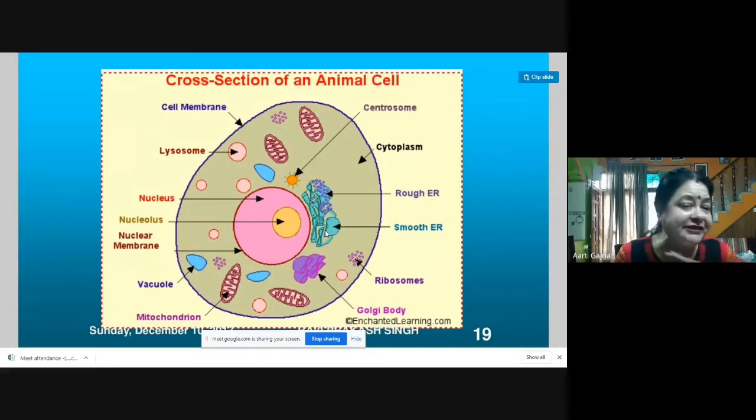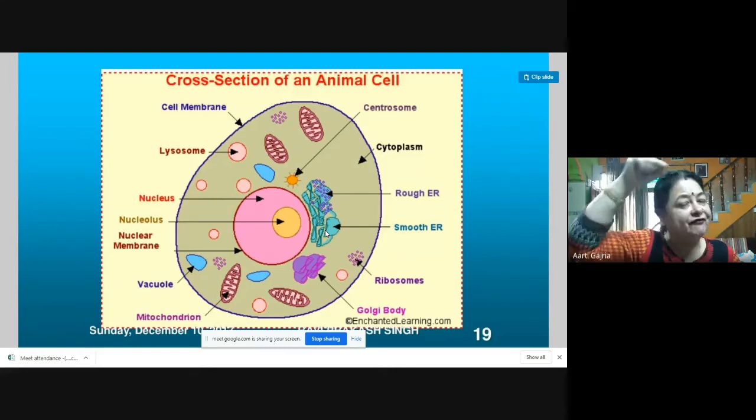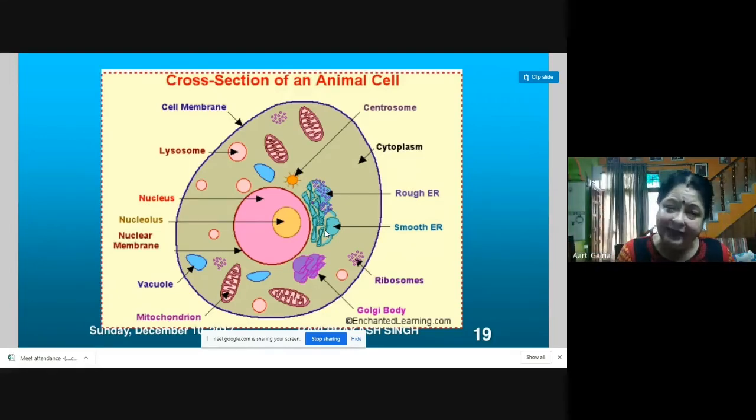Smooth means no ribosomes are present on it, and rough means ribosomes are present on the surface. So the endoplasmic reticulum where ribosomes are present is called rough endoplasmic reticulum, and where ribosomes are not present is called smooth endoplasmic reticulum.